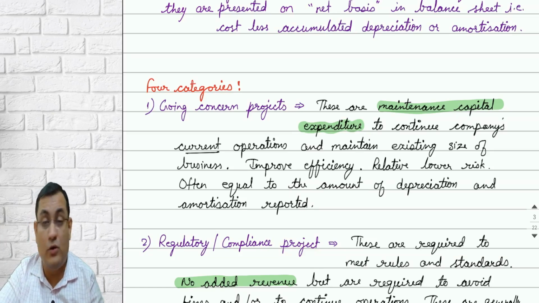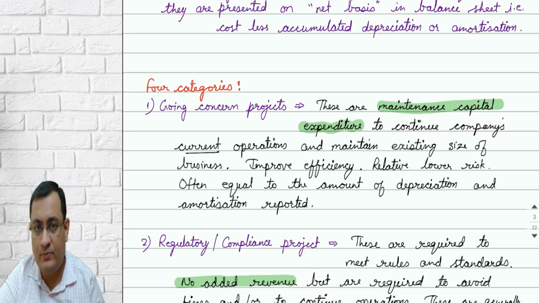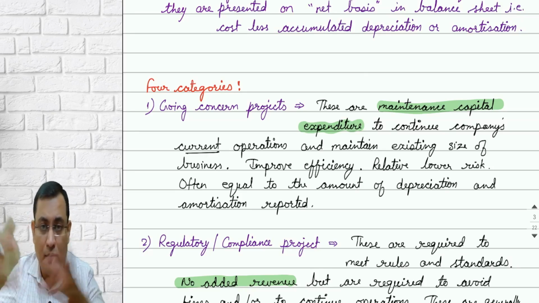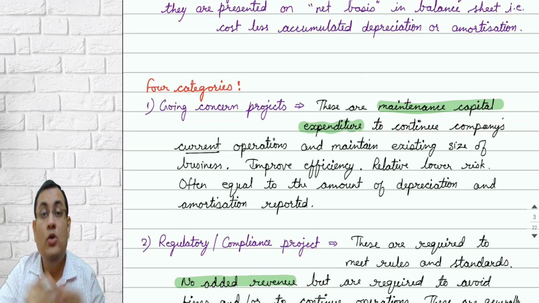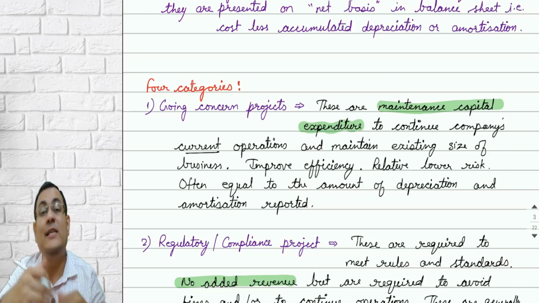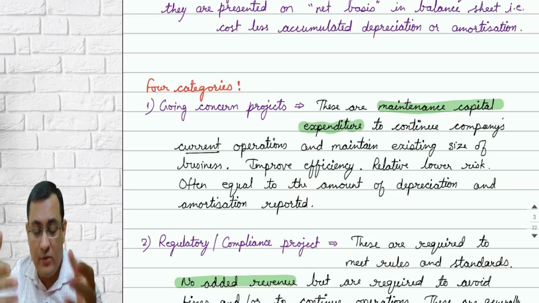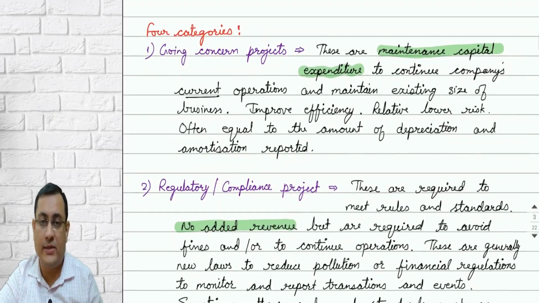So of course the expenditure is there, so it is going to generate a negative effect on the net profit. But without fulfilling these norms, regulations or legal requirements, you cannot continue your business. So this category of capital investment comes under the second category, that is regulatory or compliance projects.